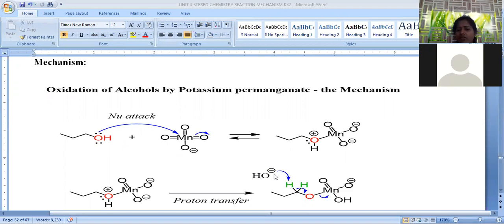When one of the hydrogens is removed, what happens? This sigma bond is involved in the bond formation between carbon and oxygen, and simultaneous cleavage of the oxygen manganese bond is possible, so that we get a carbon oxygen double bond, and with cleavage of this bond, it is finally converted into an aldehydic functional group.